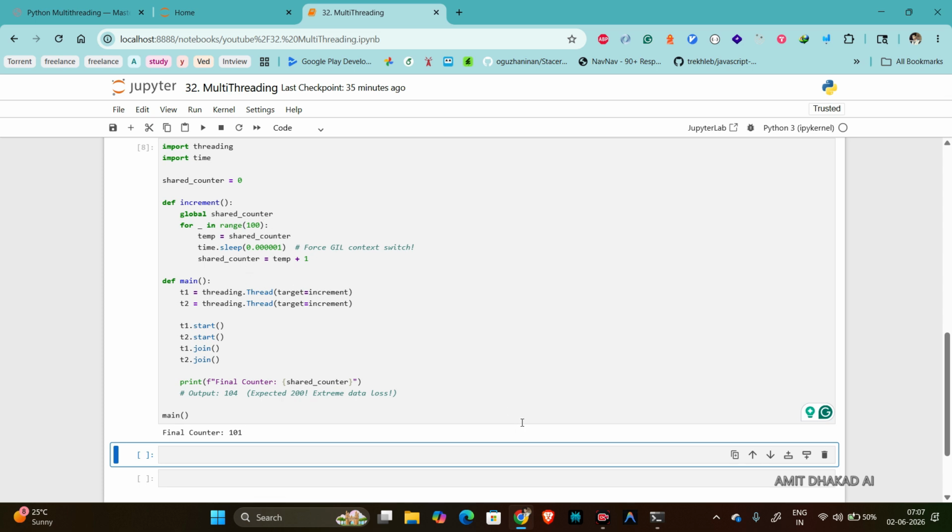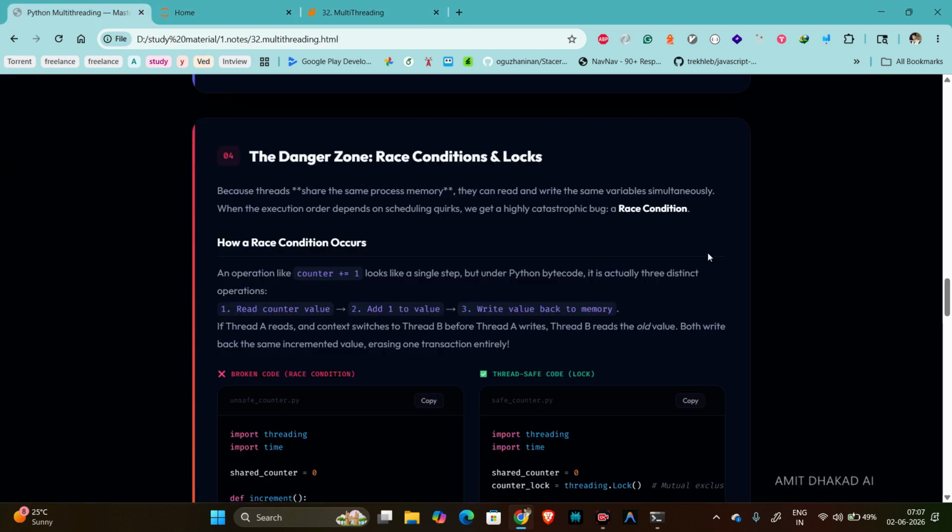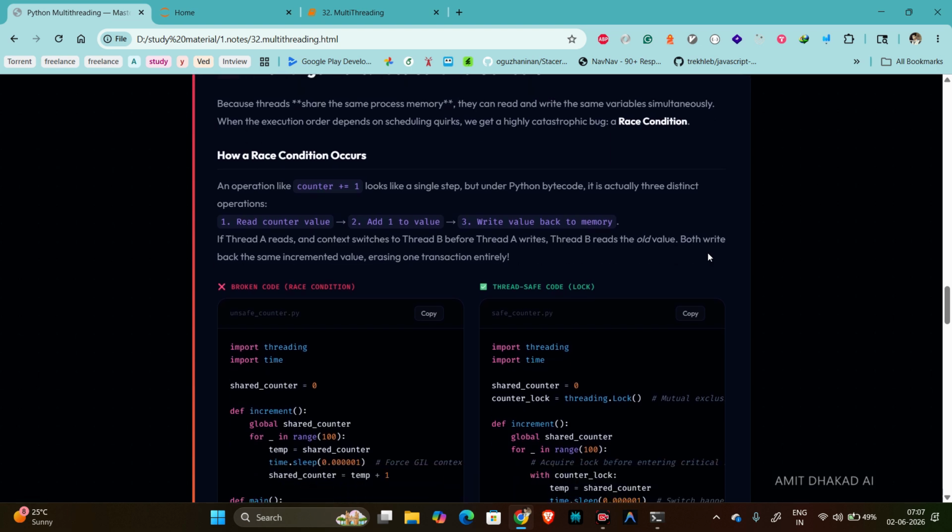So how can we fix this, right? In Python we have something called locks. We need a way to say only one thread is allowed to touch the shared variable.